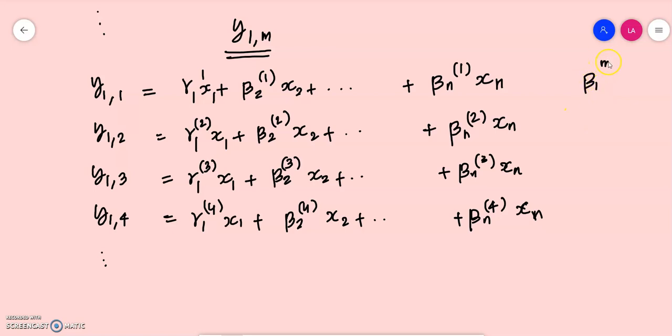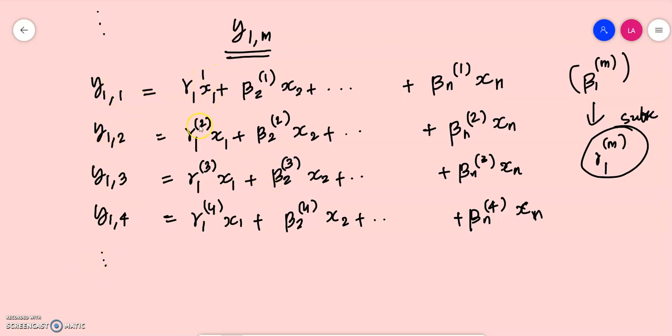So this is our beta 1m, and this gamma 1m should be a subsequence, associated with which we have defined this new sequence y1m.